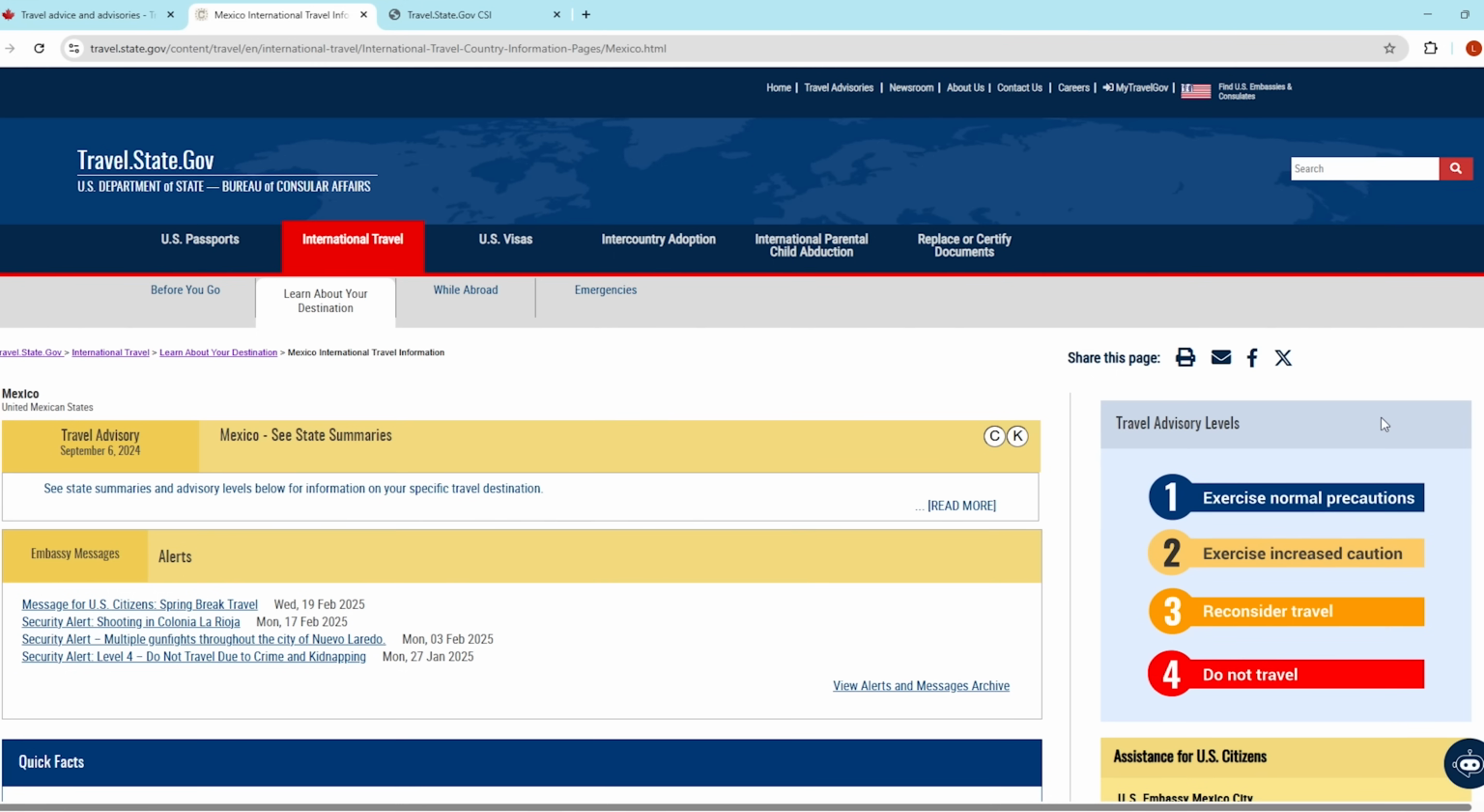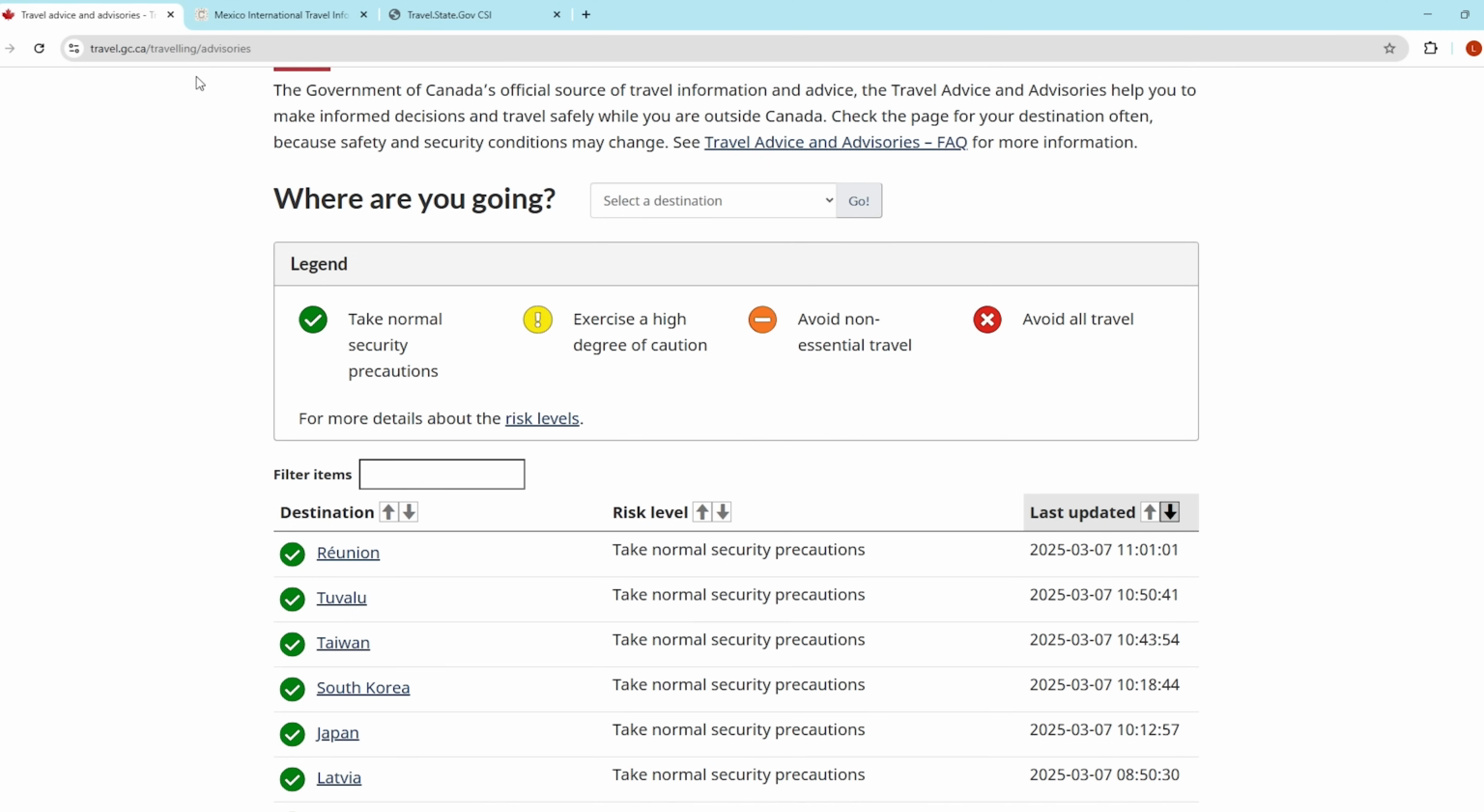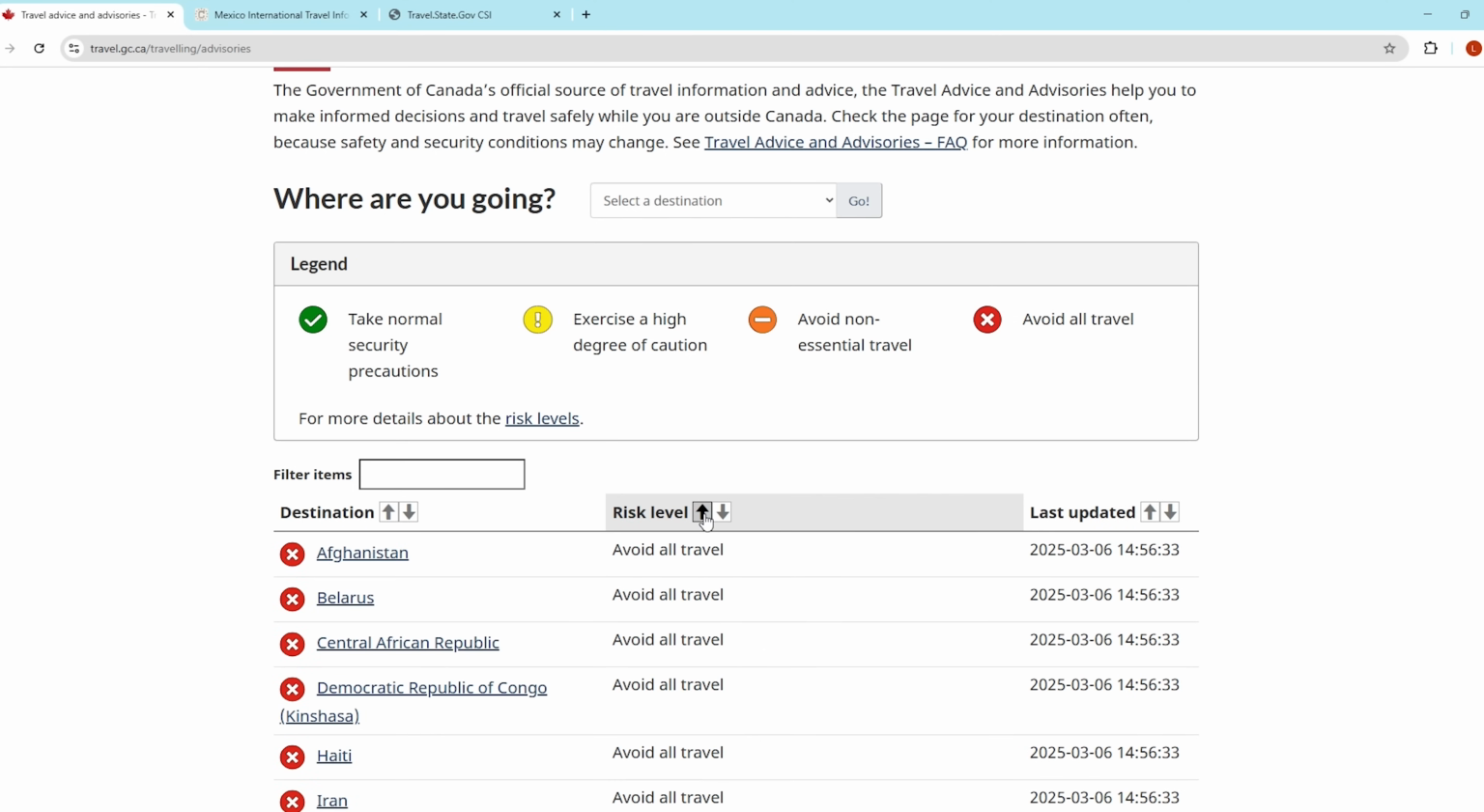If you're American, you're probably going to start with the US website. If you're Canadian, you probably start with the Canadian website, but then always reference the second. Now, one thing I like about the Canadian website more, when you're on this landing page, you don't have to click on a specific country to get valuable information. You can actually filter these, or sort these, I suppose, by level of risk.